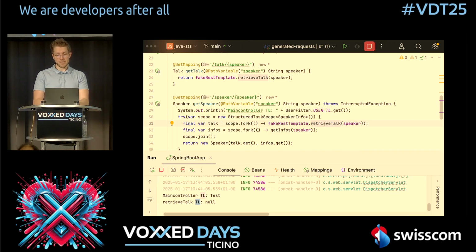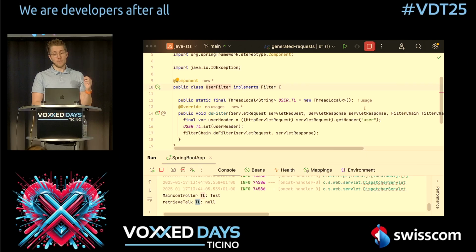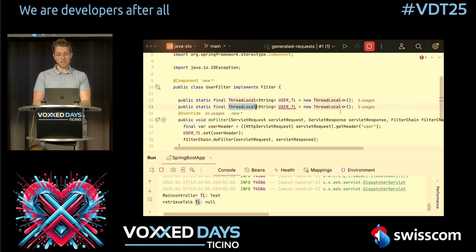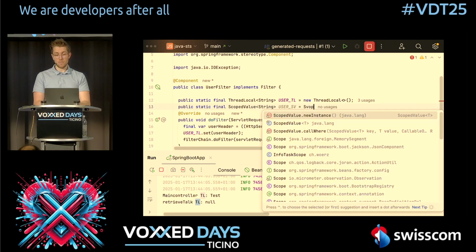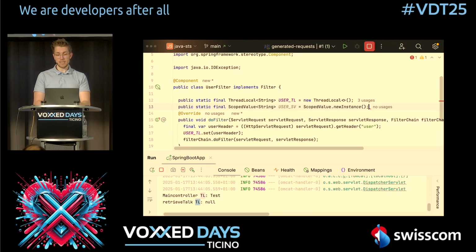So how can we fix this? Well, this is exactly why we would use scoped values. Scoped values are done like this. You can just say this is a scoped value. We say this is a user scoped value. And we say here, instead of new thread local, scoped value, new instance.